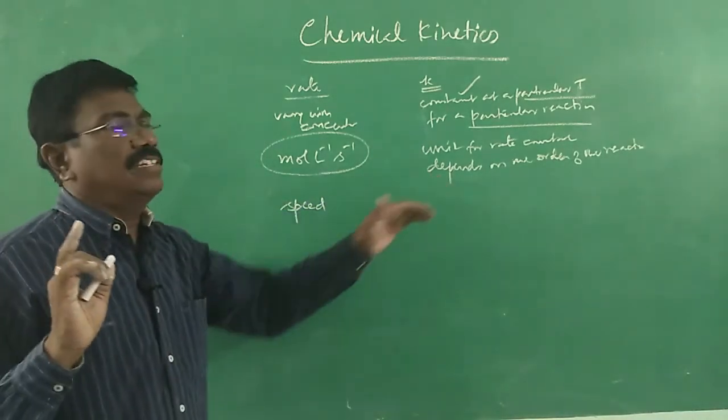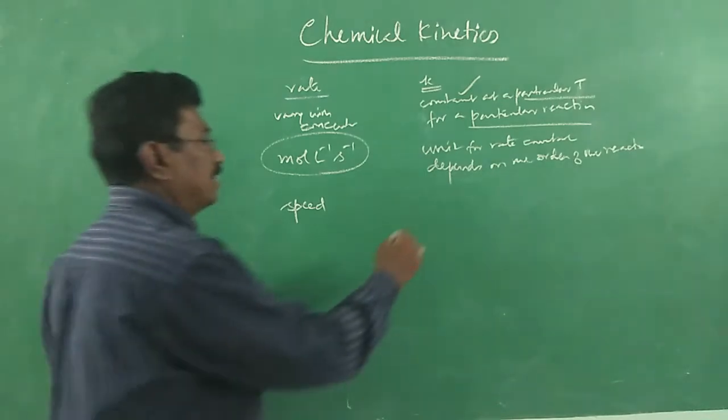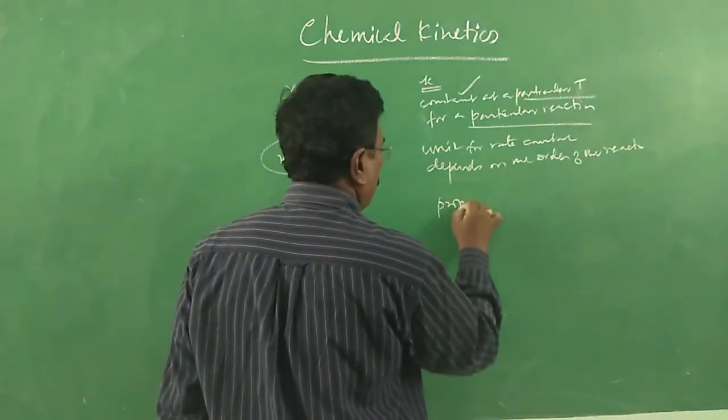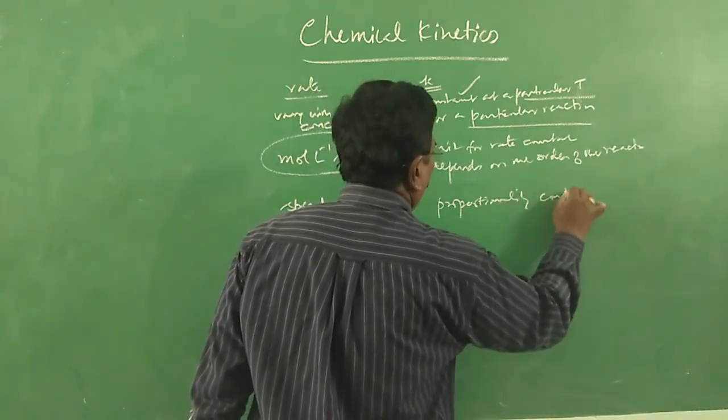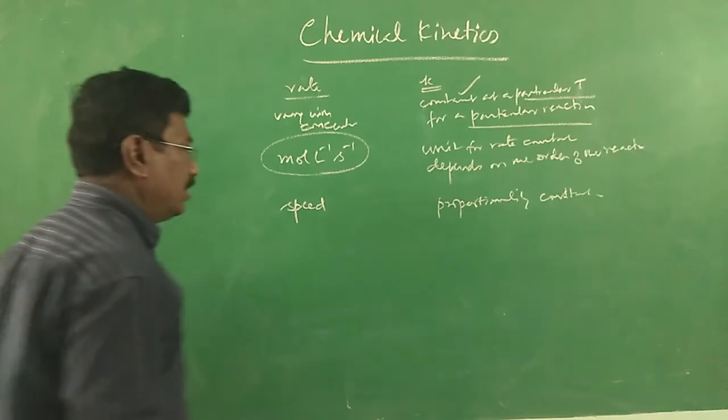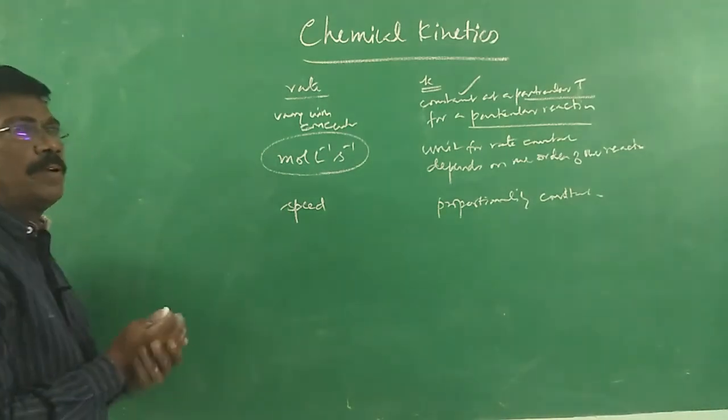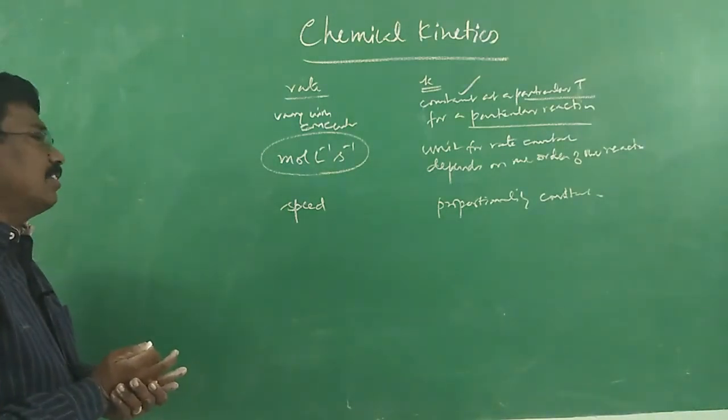Now what is K? It is just a proportionality constant. How do we derive the rate of the reaction, the speed at which reactant is converted into product?